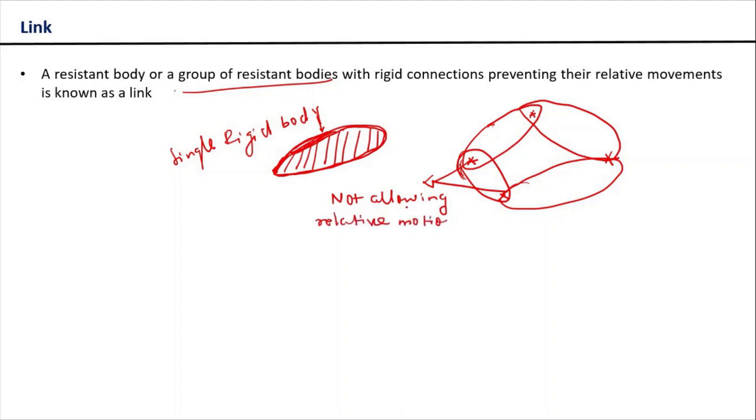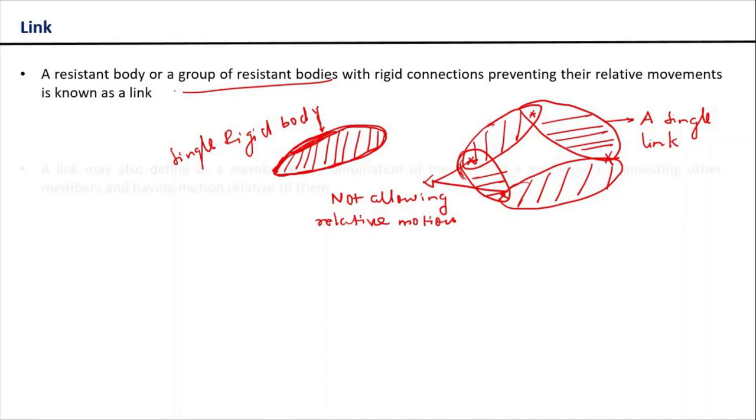So they are not allowing any relative motion between these four rigid bodies. In that case, we can simply say that this group of four rigid bodies will act as a single link. So you have to be very clear at this point that a link could be a single rigid body or it could be a group of rigid bodies with no relative motion between them. Now let us move ahead.